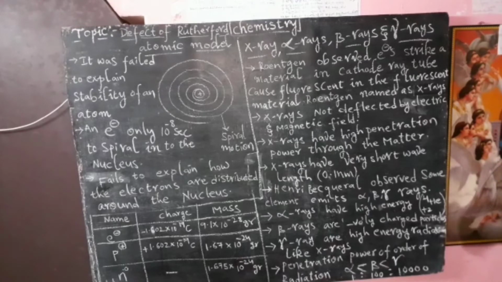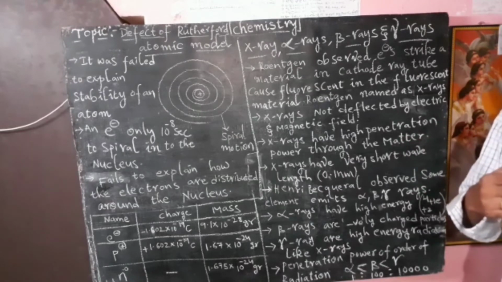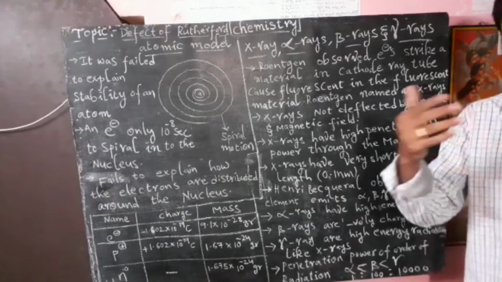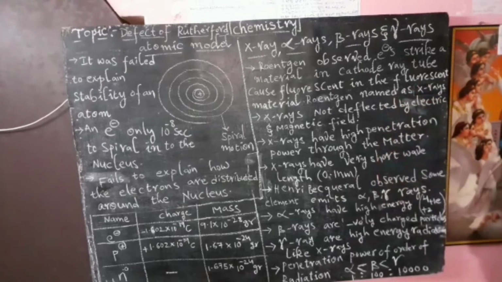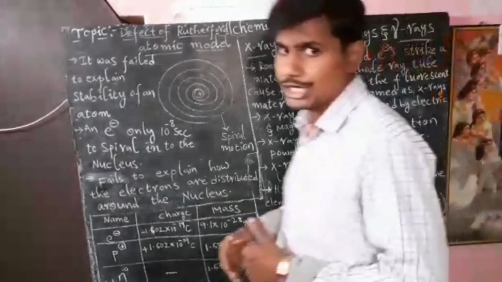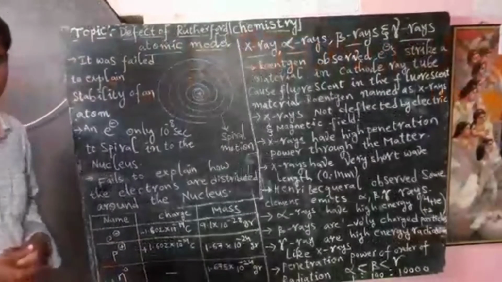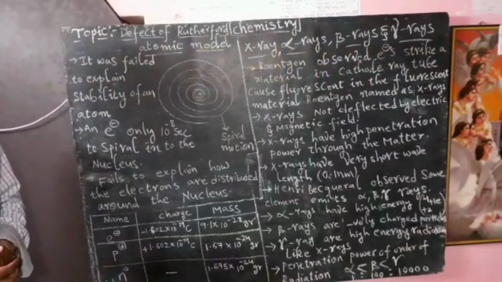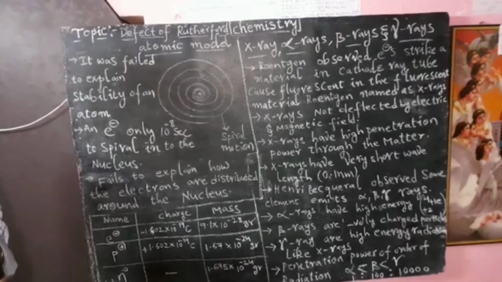Whatever radiation is emitted by the element, those elements we generally call radioactive elements. Such a phenomenon we generally call radioactivity. This radioactivity property was first observed by Henry Becquerel.